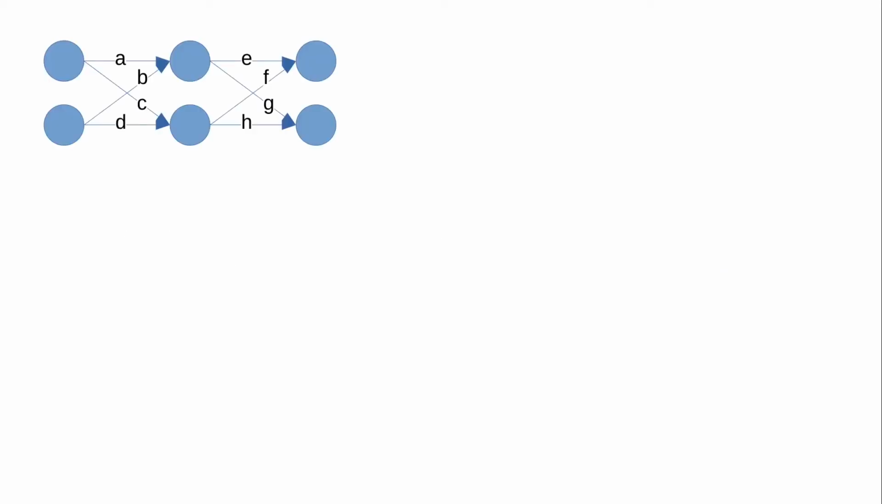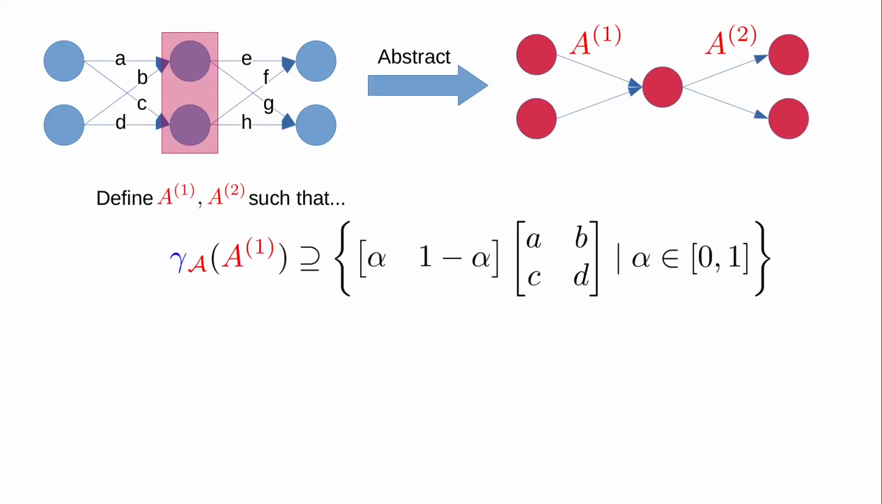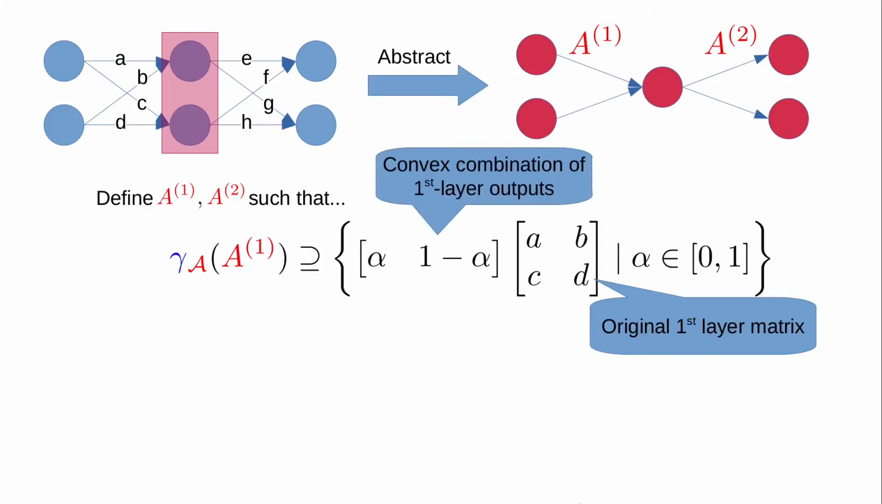Our paper generalizes this approach to work with any abstract domain, A. Suppose we want to abstract this three-layer DNN by merging the middle two nodes to produce the ANN on the right. Our algorithm will construct the abstract elements A1 and A2. Specifically, it'll construct A1 such that all matrices of this type belong to the concretization set of A1. Each of these matrices is formed by taking the original layer matrix from the first DNN layer, then applying some convex combination to the outputs because we merged the two output nodes of that first layer. This algorithm will produce an element A1 that includes all such combined matrices in its concretization set.